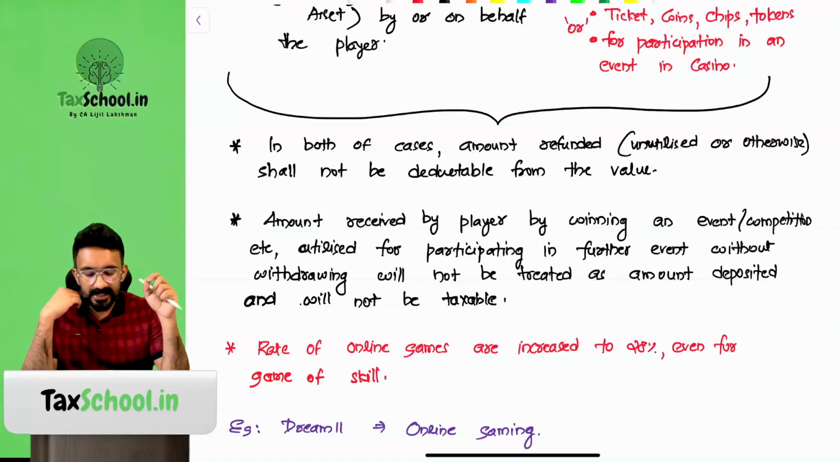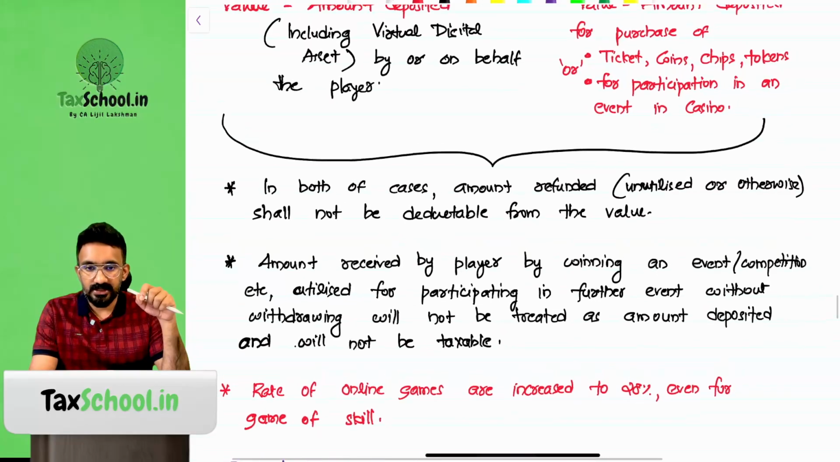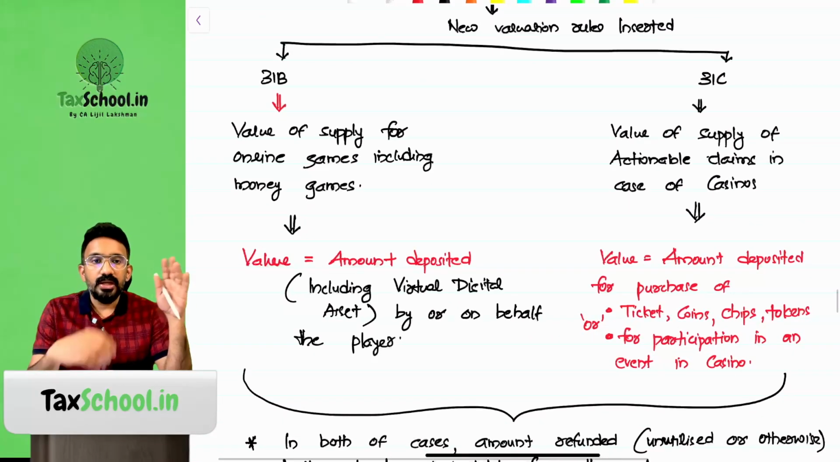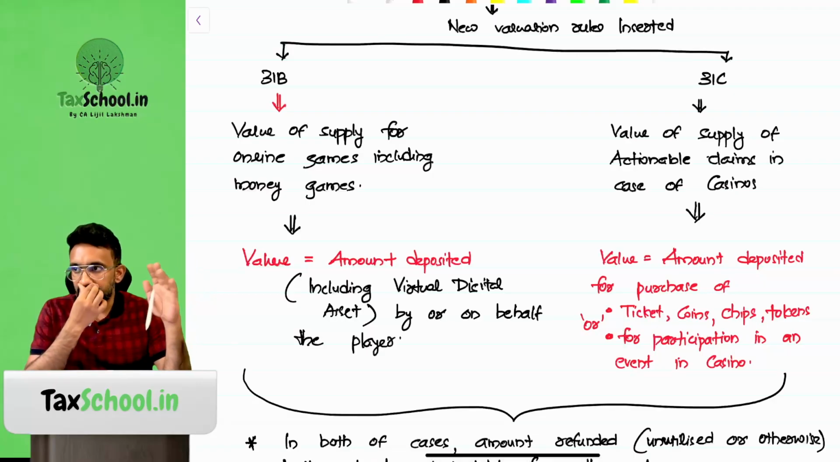The rate of online games is increased to 28% even for games of skill. So for online money gaming, the tax rate is now increased to 28%. Okay, so that's the primary understanding. Now the same thought process is given for 31C as well.